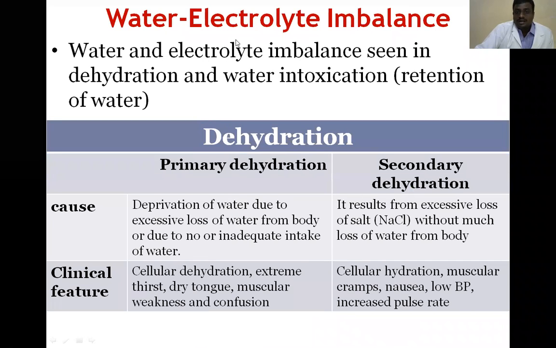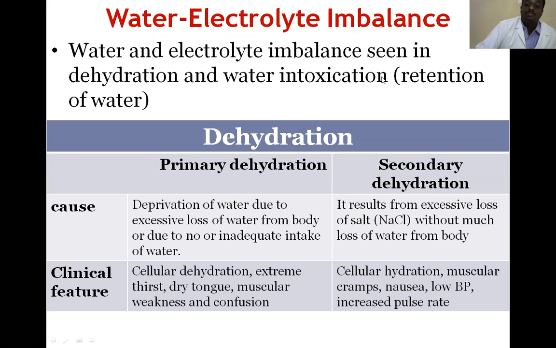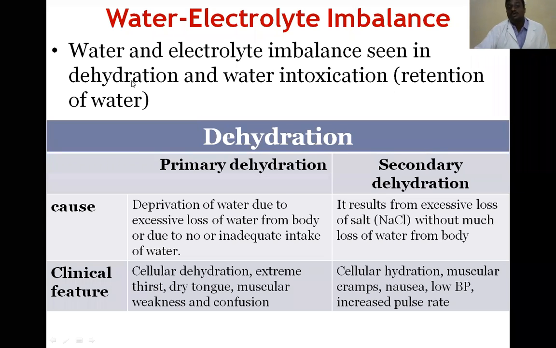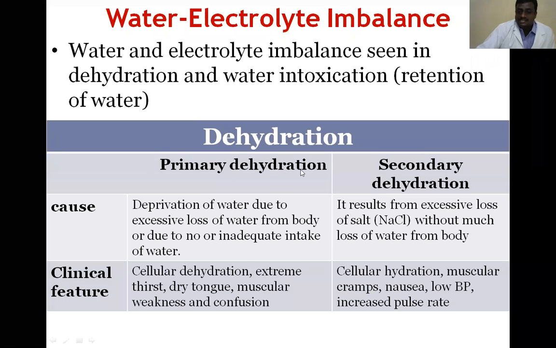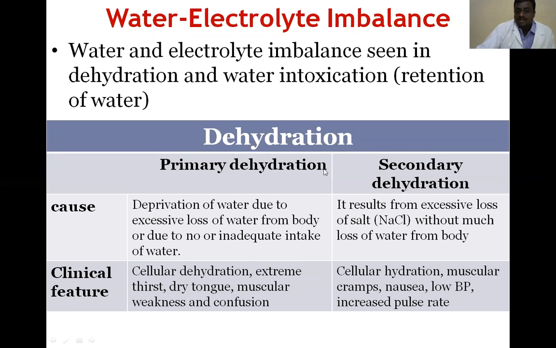So, water and electrolyte imbalance is seen in dehydration and water intoxication. Dehydration means less water is present. Water intoxication means a higher amount of water is present in the blood. Both are dangerous. So first of all, dehydration. Dehydration is of two types: primary dehydration and secondary dehydration.